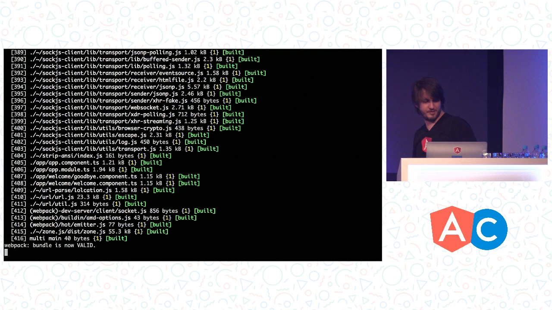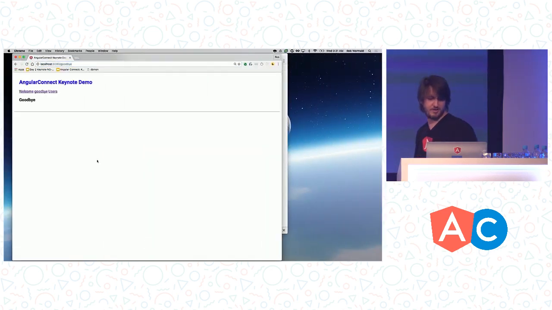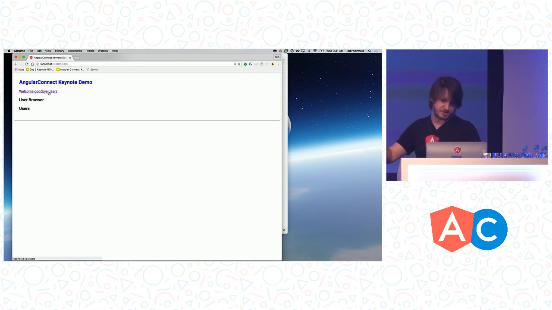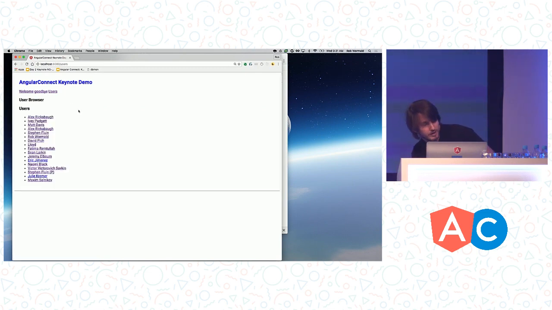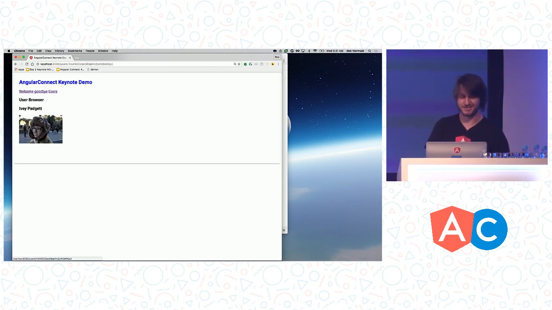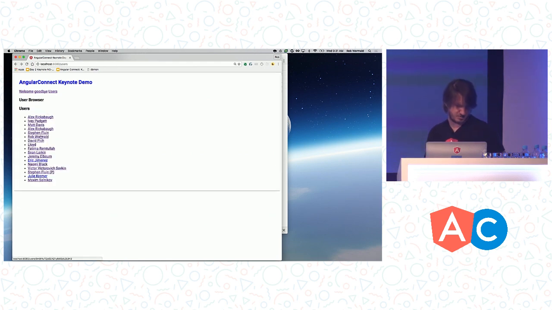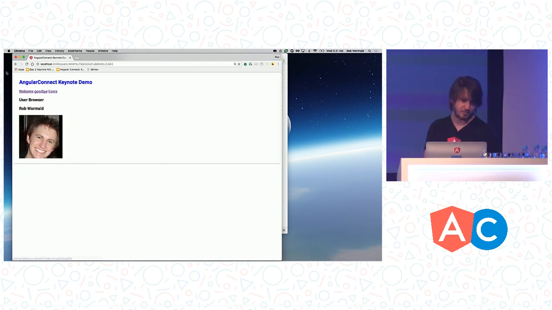That will take a second to boot. We're back up and running. Let's try this again. Users, it works. Cool. We're going to pull down a list of users from the server, apparently very, very slowly. There we go. And now we can navigate from one of these users in the list to a user detail. We've got Ivy and her awesome hats, and one of me here from 20 years ago, before I worked in open source, and it destroyed me.